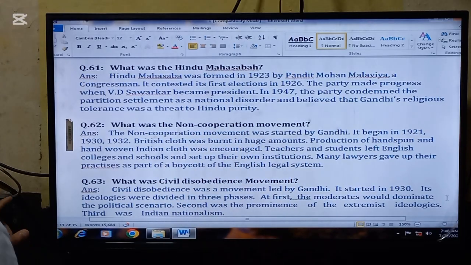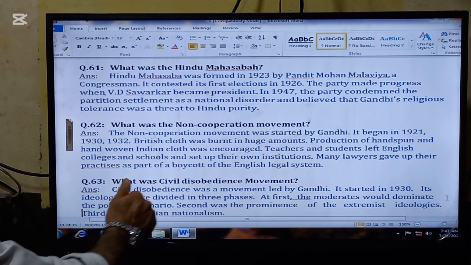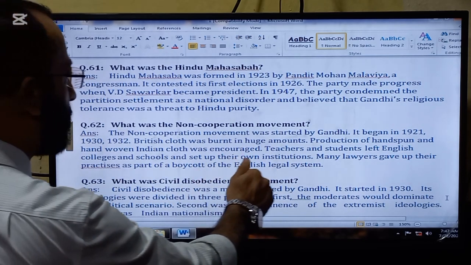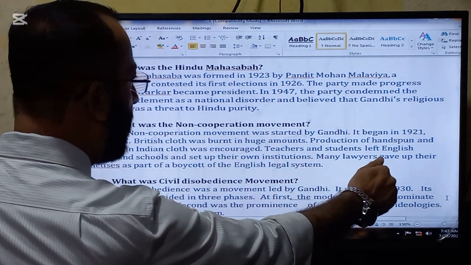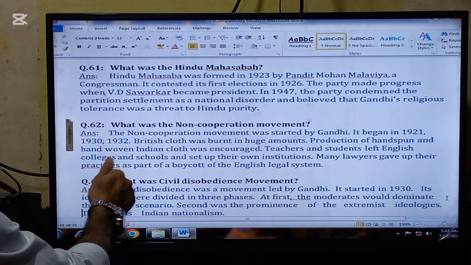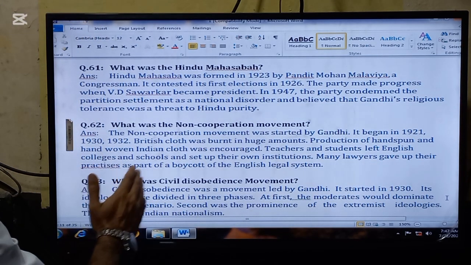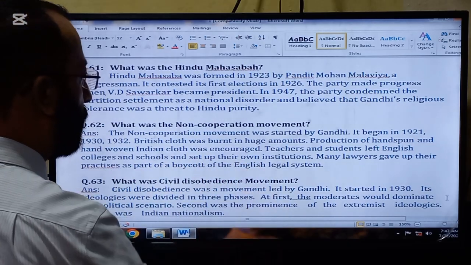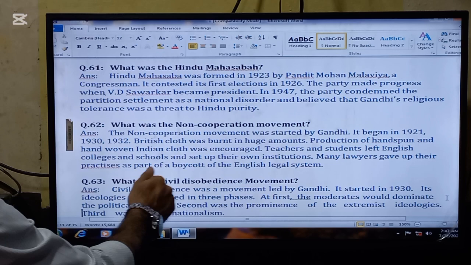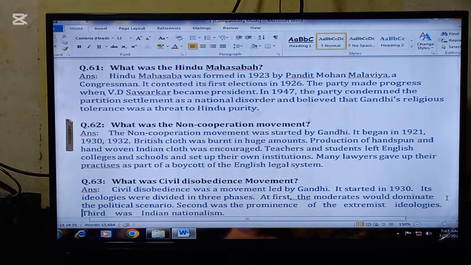So actually, he was a rigid Hindu, who was working on behalf of the Hindus and was trying to suppress the Muslims. The next important question for today is, what was the non-cooperation movement? The non-cooperation movement was started by Gandhi. It began in 1921, then 1930, and 1932. British cloth was burnt in huge amounts. Production of hand-spun and hand-woven Indian cloth was encouraged.